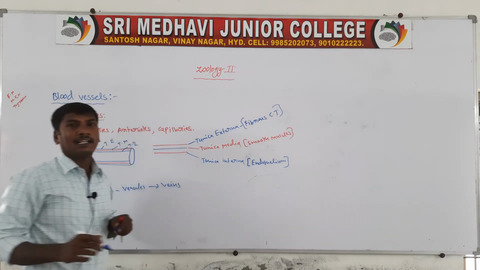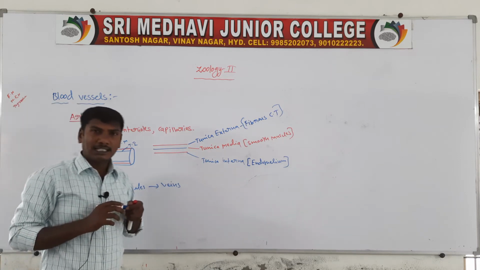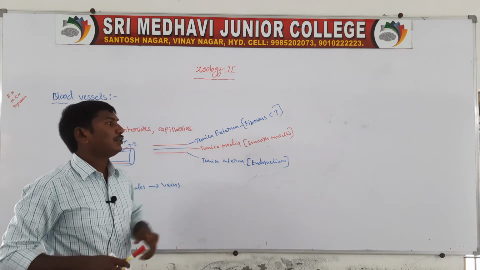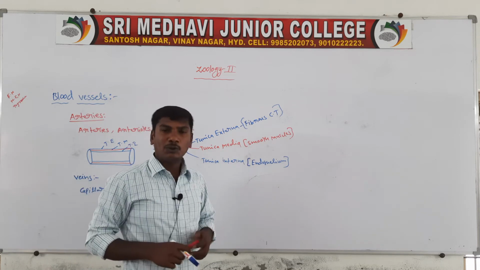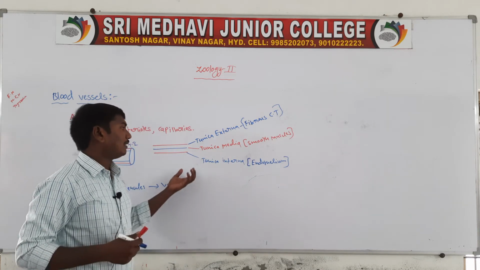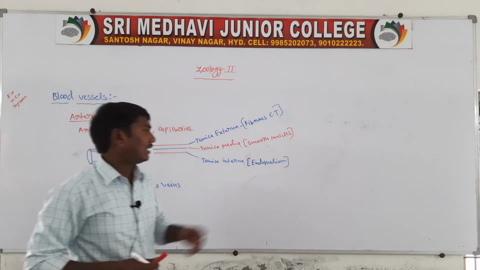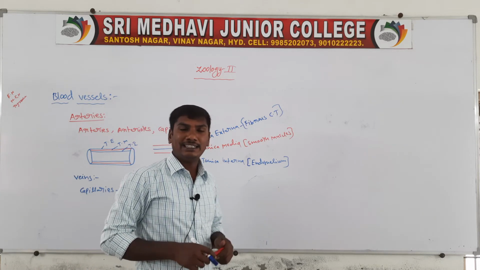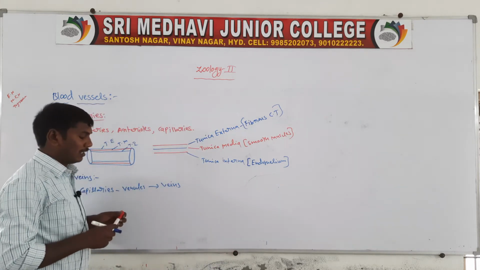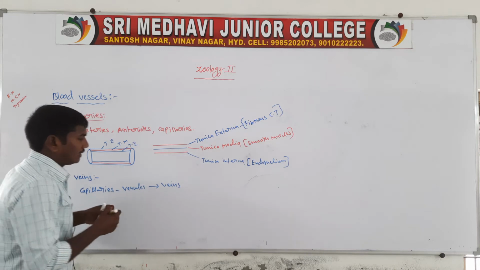So the outer one is the tunica externa, a fibrous connective tissue. The middle one is the tunica media, the smooth muscles. The inner one is the tunica interna, the endothelium.